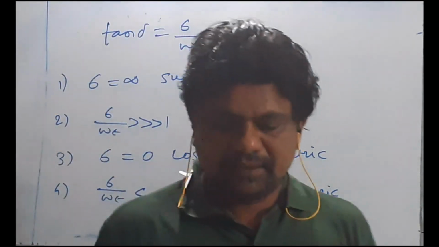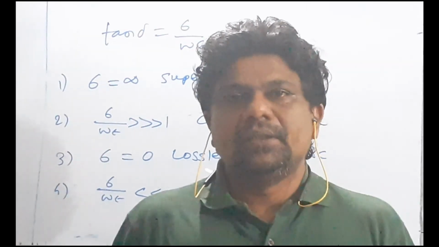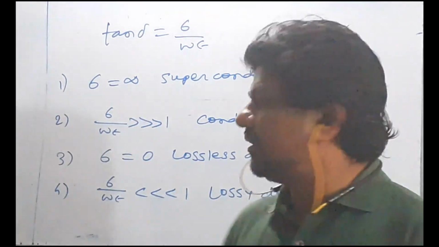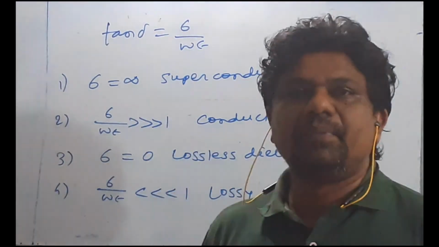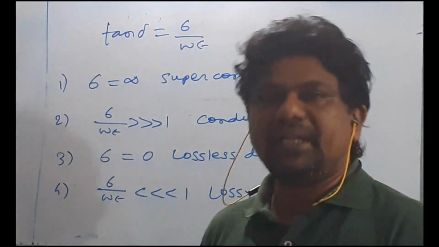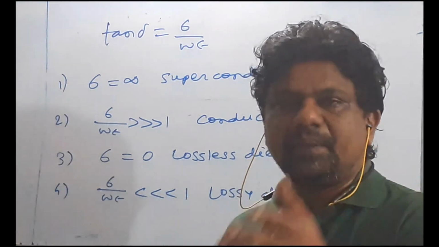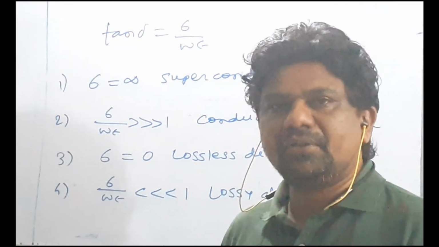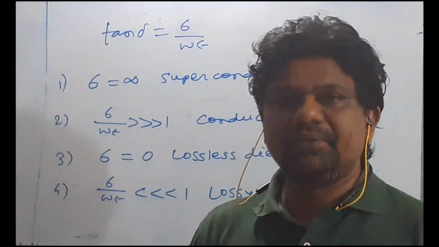So I will stop here, and in the next session we will discuss electromagnetic waves: how to get the Helmholtz wave equation for lossless dielectric, lossy dielectric, as well as for perfect conducting material. What are the alpha and beta values, that is, the attenuation constant and phase constant? What is propagation, what is plane wave propagation, what is a plane wave, and then what are the polarization effects and all that. So I will stop here. Thank you very much.